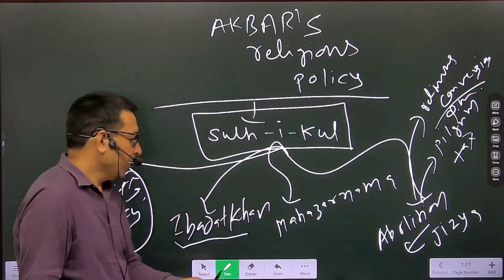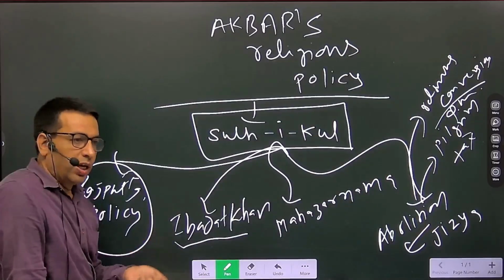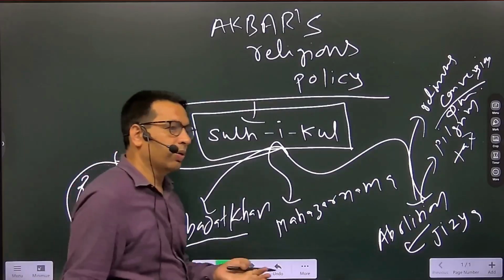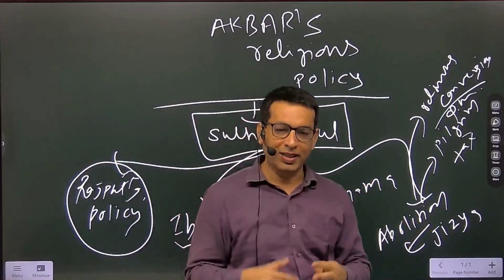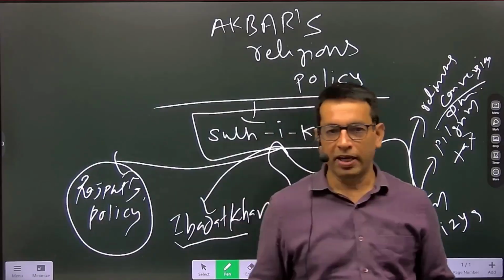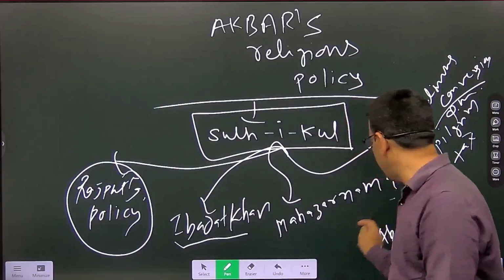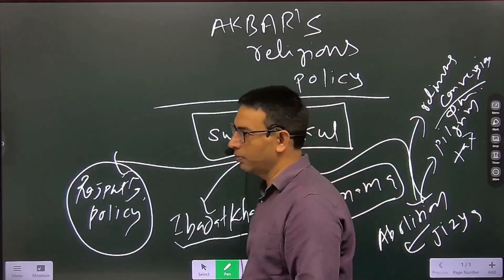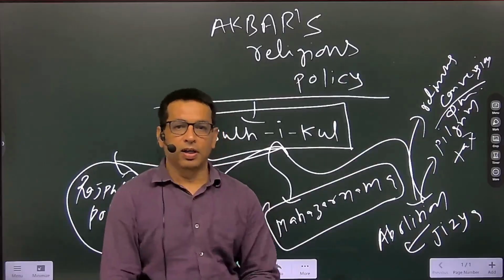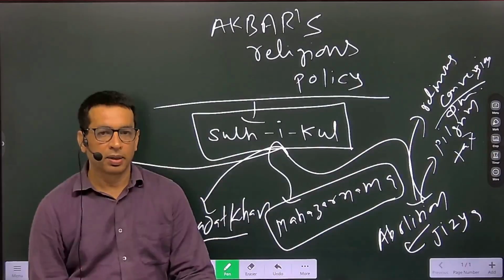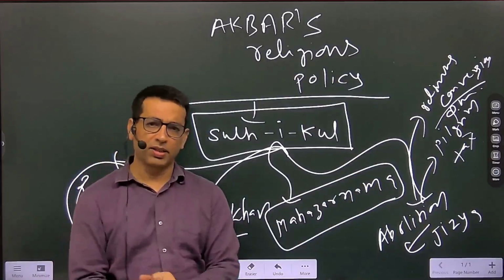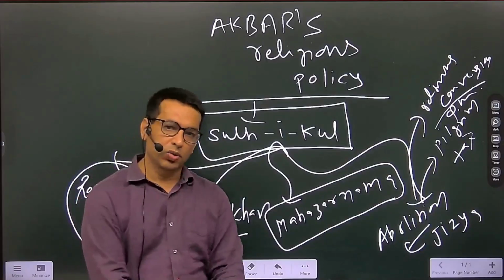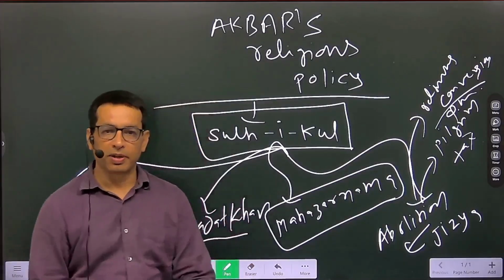So he tried to basically get the gist, so that it would be bringing a kind of unified ethical code, which would be abided by his subjects. Along with that, we find that he came with the Mahzarnama, and on the basis of the Mahzarnama, Akbar claimed that if the ulema did some interpretation of Islamic laws, the Shariat, he would have the right to choose the most suitable one, so that it would help the betterment of the state.